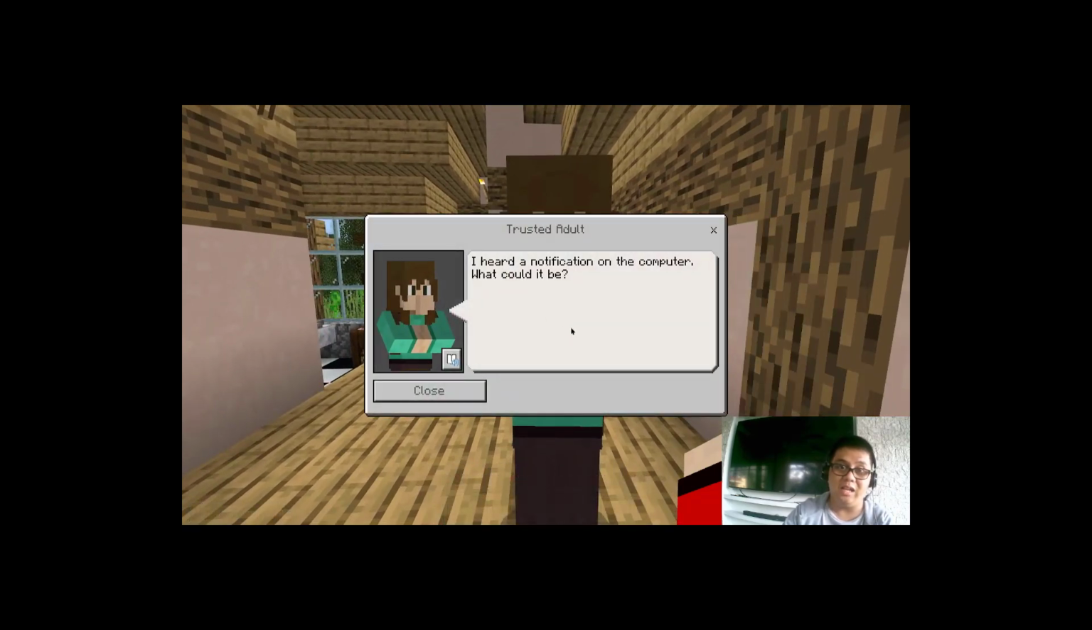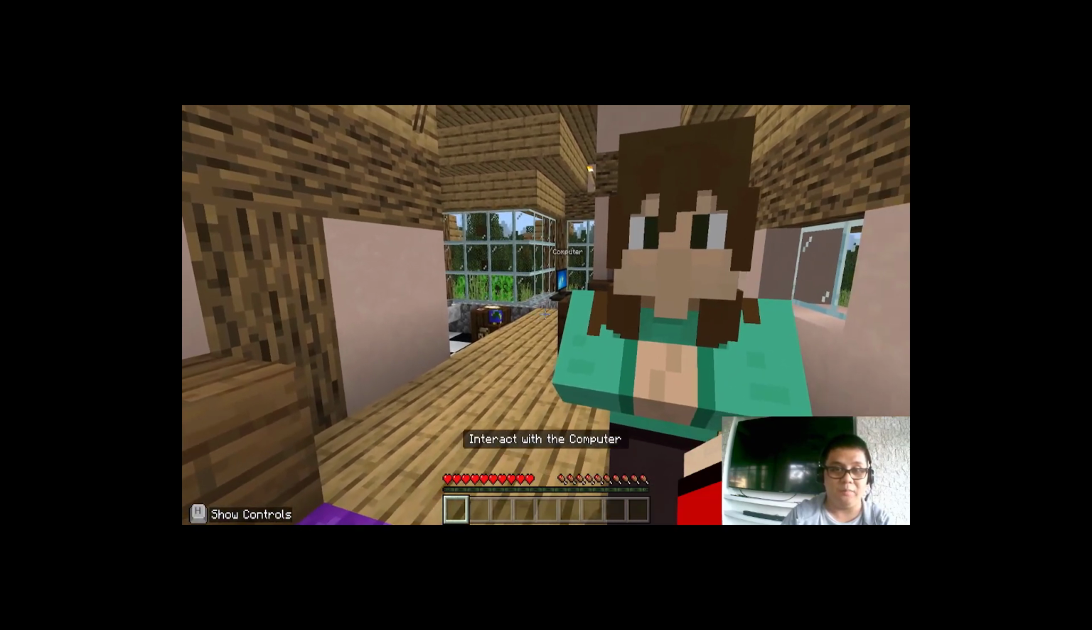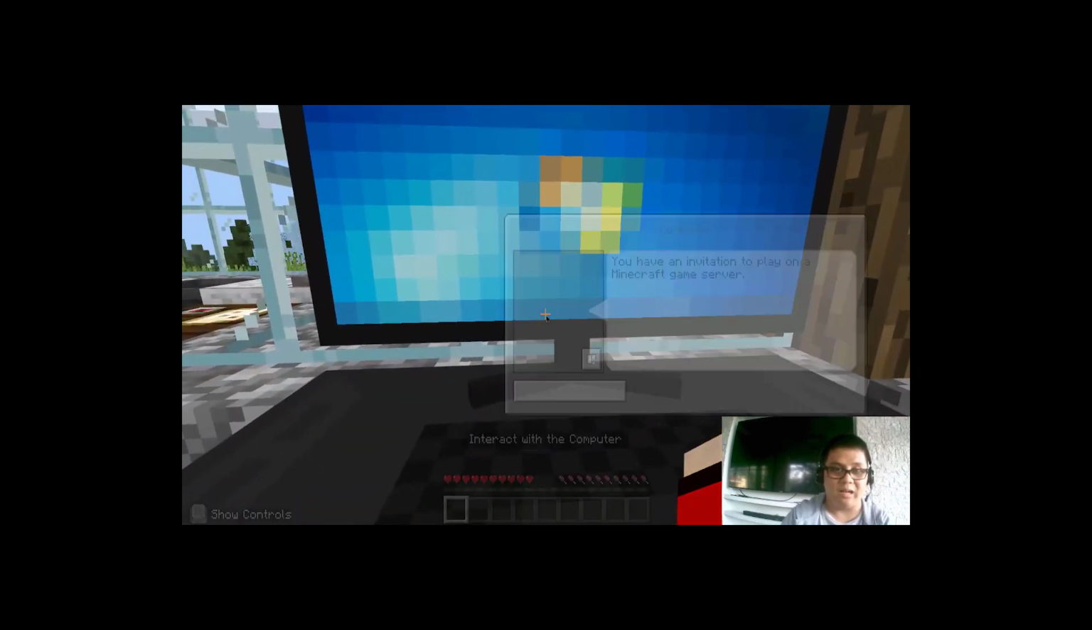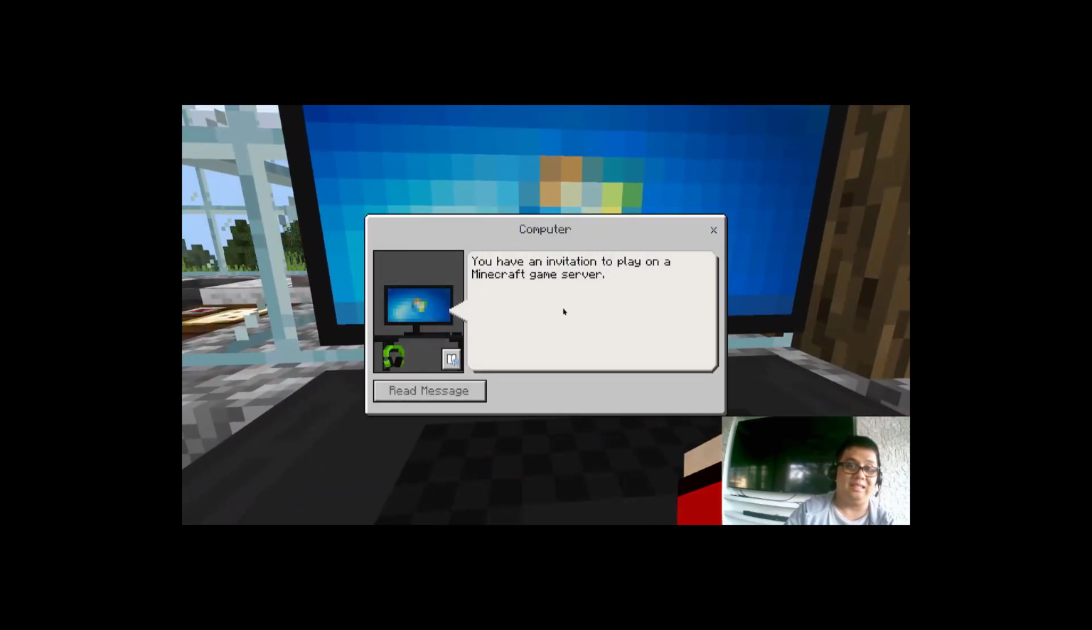And it says here, I heard a notification on the computer. What could it be? So let's close this and approach our computer over there, and let's open and interact with it. It says here, you have an invitation to play on a Minecraft game server. Let's read the message.